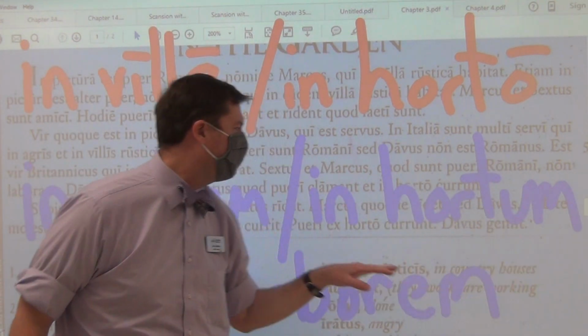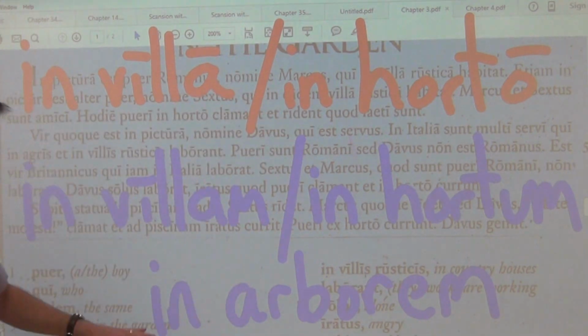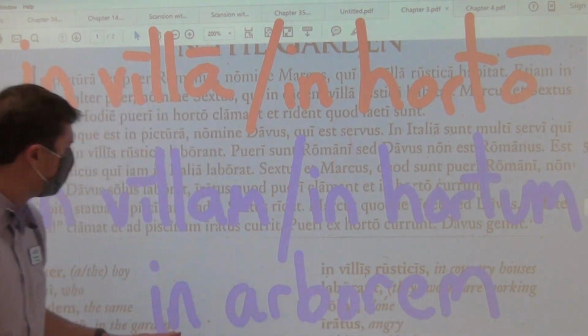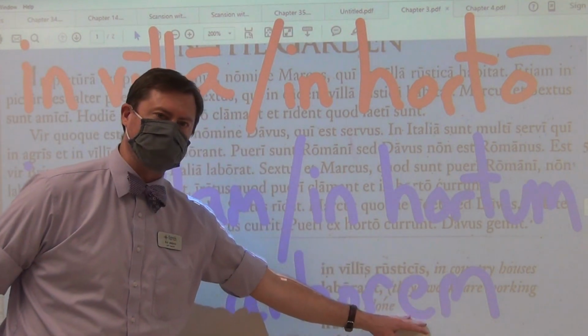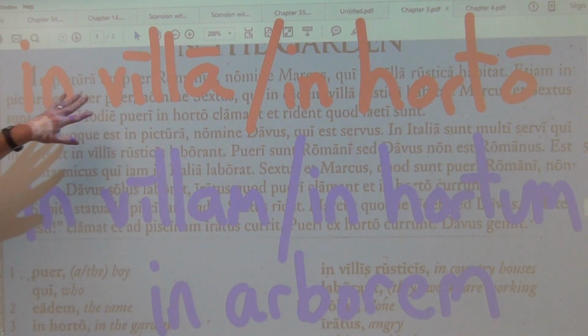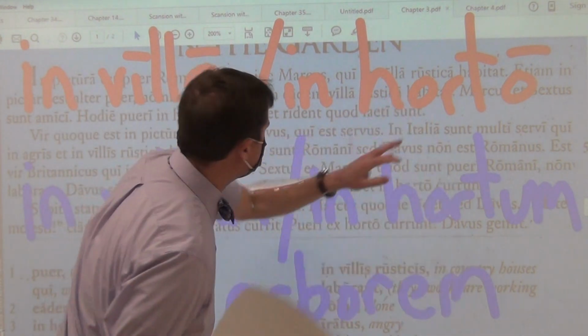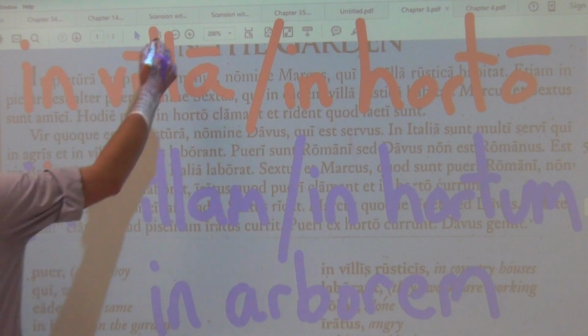In plus into the garden. In plus em into the tree. Versus in the country house, in the garden, or in the tree would be the following.